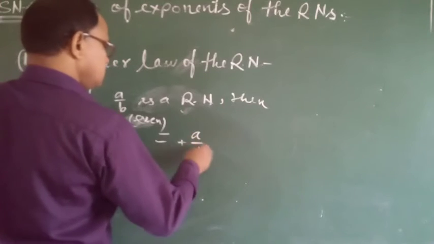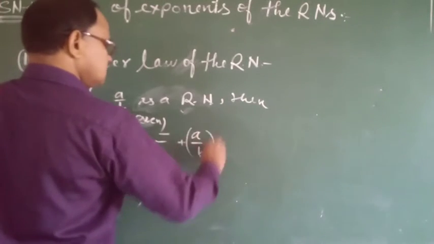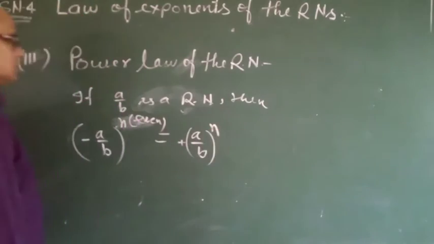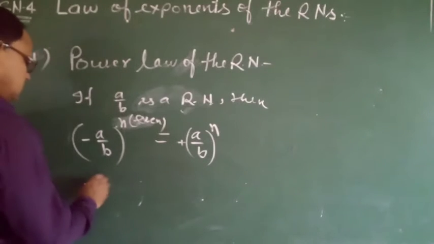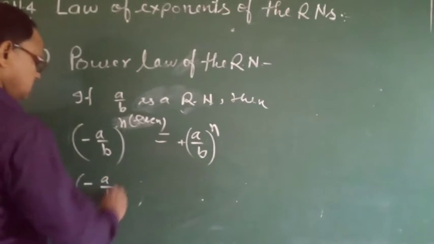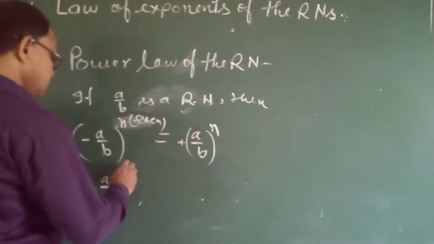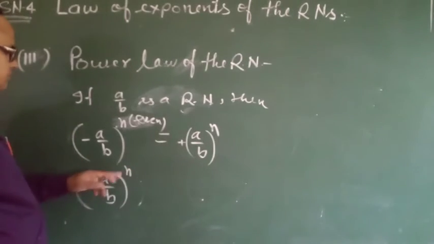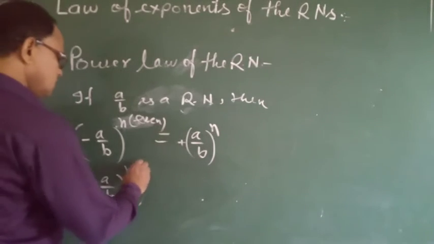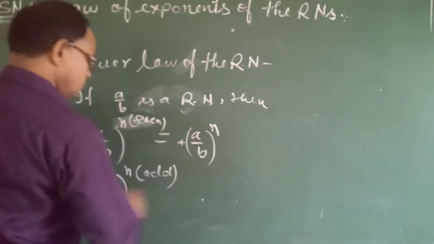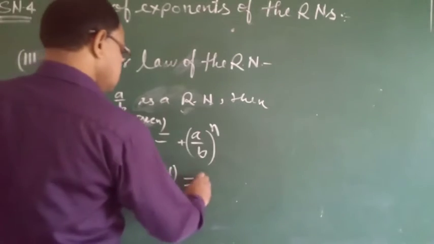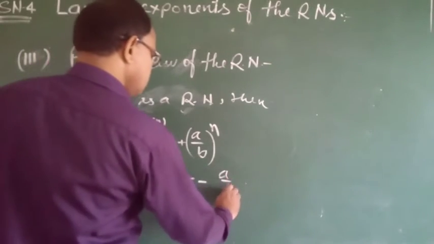And when the power n is odd, then its result will be negative.